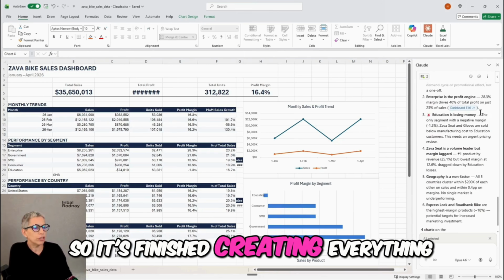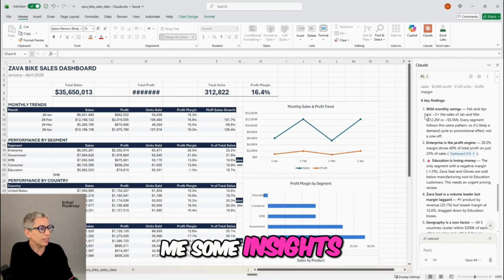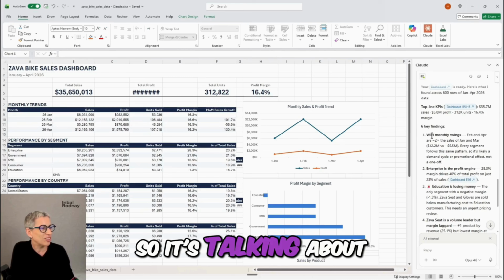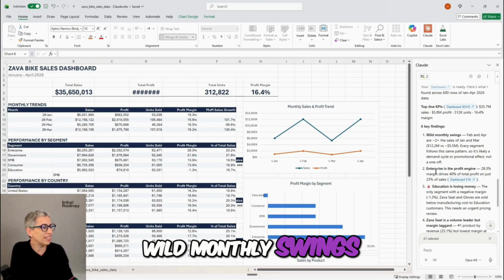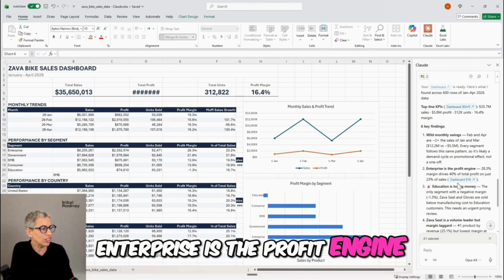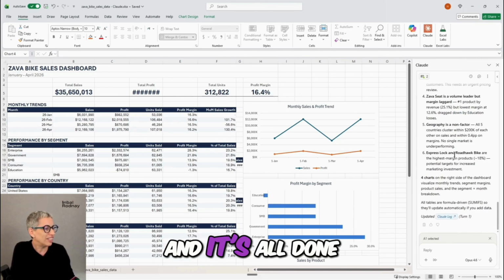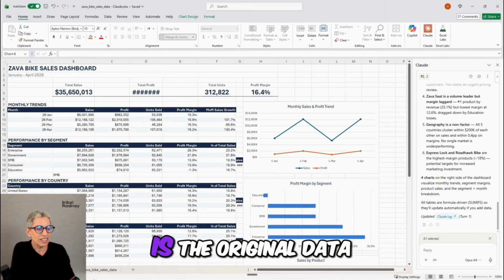Okay, so it's finished creating everything, and now it's giving me some insights. It's saying some key findings, which I didn't ask for, but it's interesting. It's talking about wild monthly swings, enterprise is the profit engine, education is losing money. Both of them found that. And it's all done. What we're seeing here is the original data.